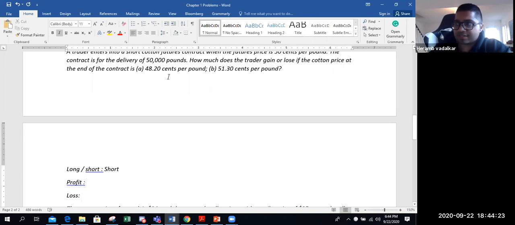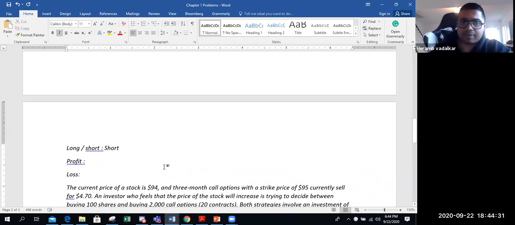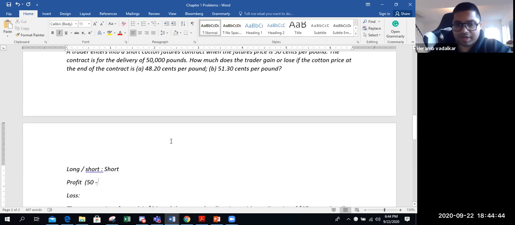So in the first case, the price is going down. The execution price was 50 cents. The price went to 48.20. So it went down, so you will make profit. How much profit will you make? 50 cents was the execution price.